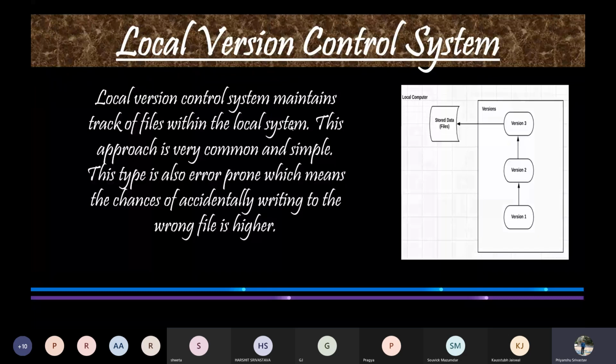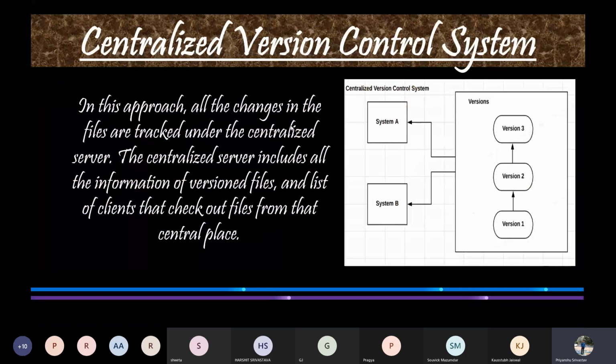The second one is the centralized version control system. This was introduced to overcome the shortcomings of the local version control system. In this method, all the data, including the snapshots, code, etc., reside on a cloud server, and all the developers who are interested in the project can work in isolation. Centralized version control systems are based on the idea that there is a single copy of your project somewhere, probably on a cloud server, and all the programmers can use that copy to make their changes.